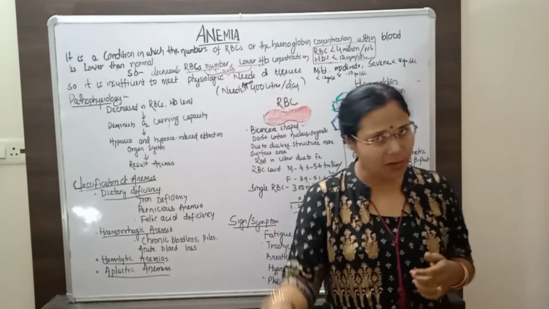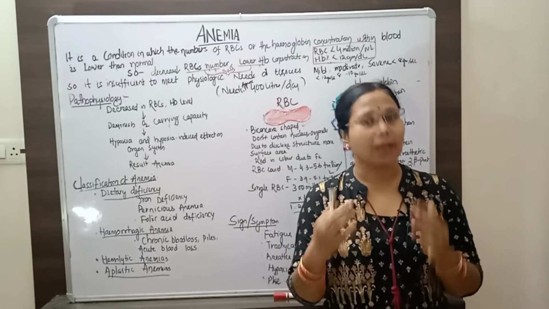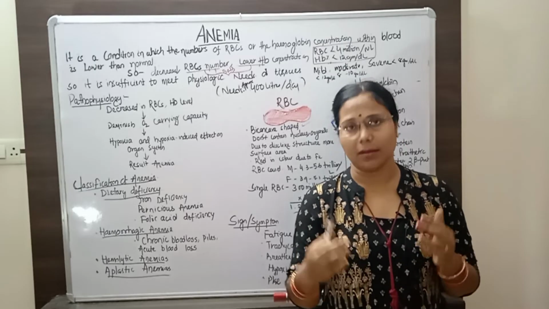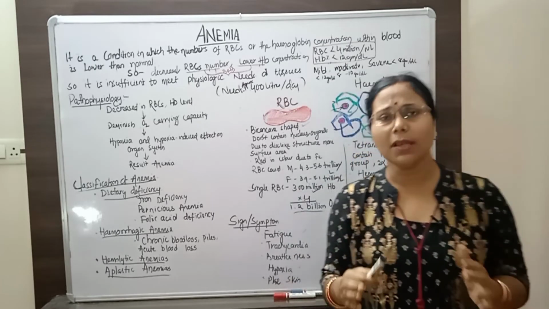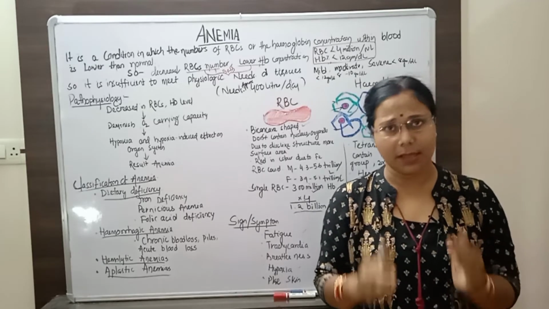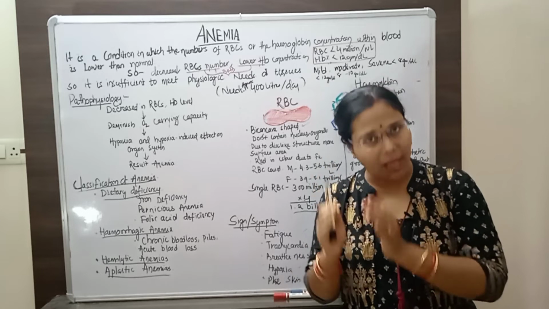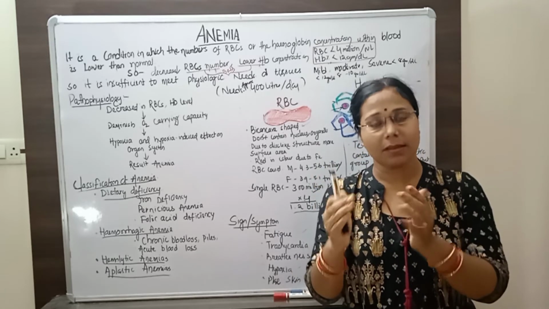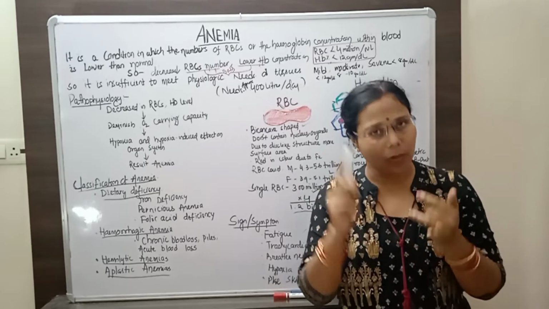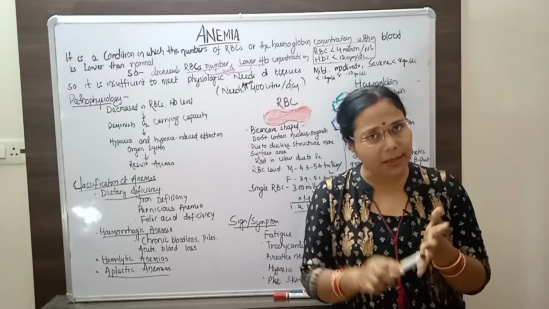So in this video we will discuss what anemia is, its classifications, and how it affects different organs. Commonly, anemia is the condition in which both the hemoglobin and the RBC, the erythrocytes, decrease in level. So low RBC and low hemoglobin lead to anemia.